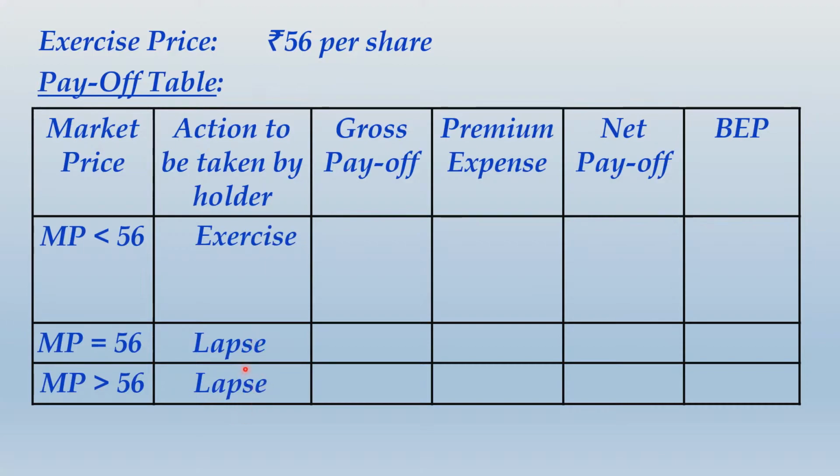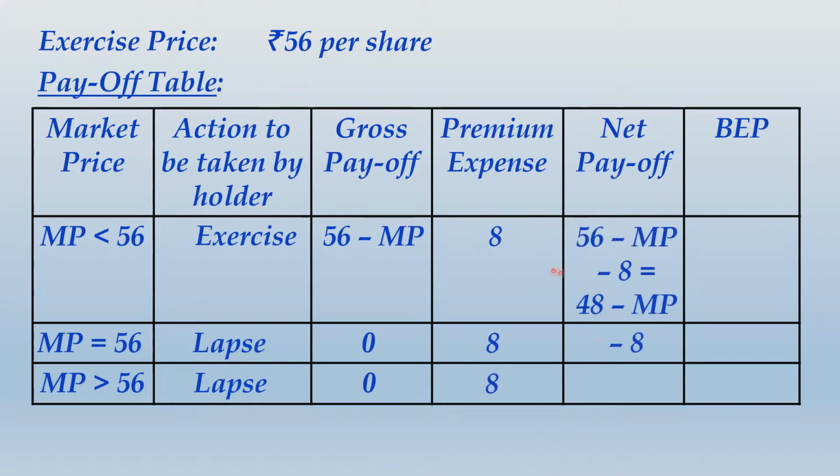Wherever option is getting lapsed, its gross payoff will be simply 0. But when a put option is being exercised, its gross payoff for the holder will be exercise price minus market price. That is what you have seen in the chart of put option. So here the gross payoff will be 56 minus MP, and in other two lines it will be 0, 0. Premium expense will be 8, 8 and 8. So net payoff will be 56 minus MP minus 8. So 56 minus MP minus 8 will give you 48 minus MP. In the other two lines it will be minus 8 and minus 8.